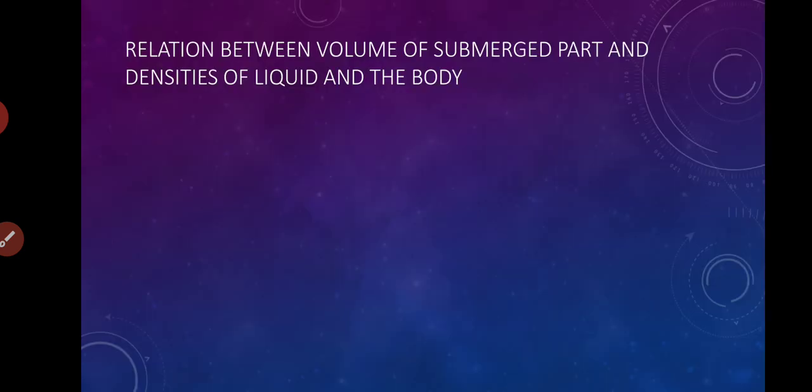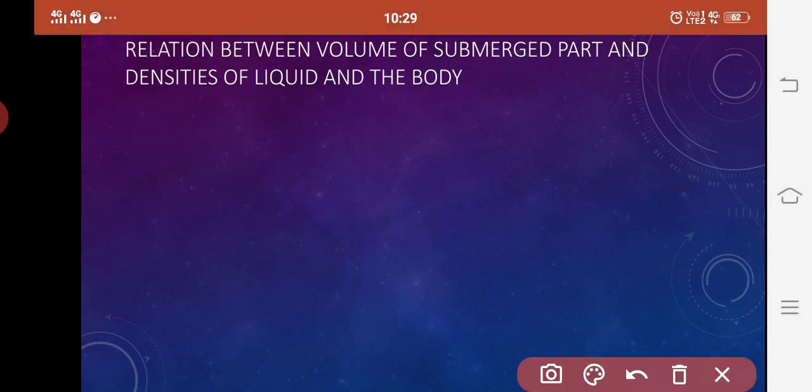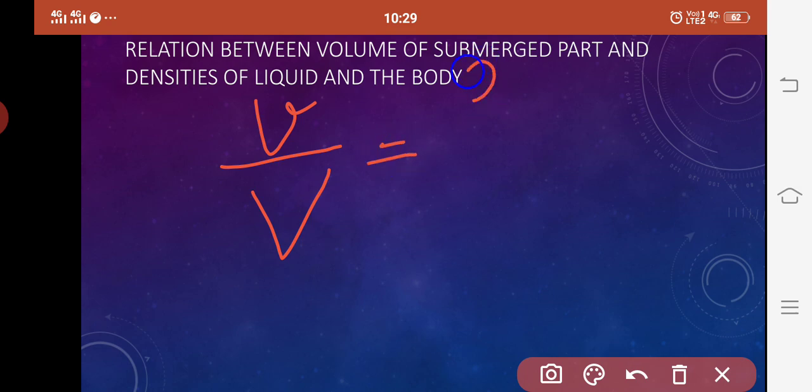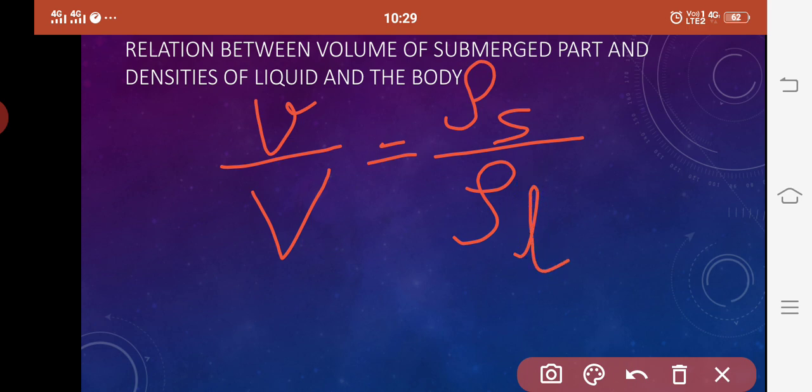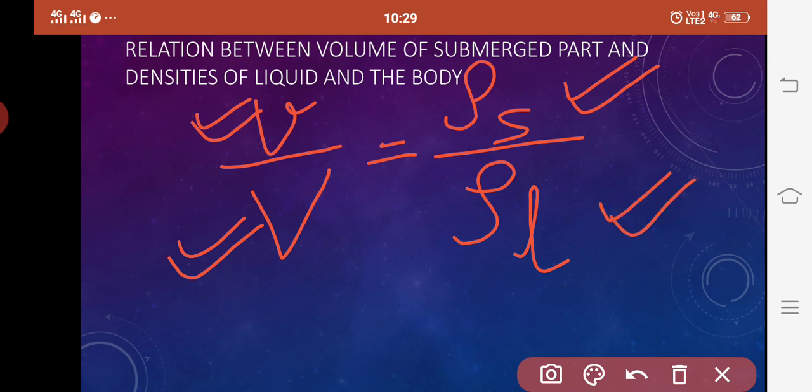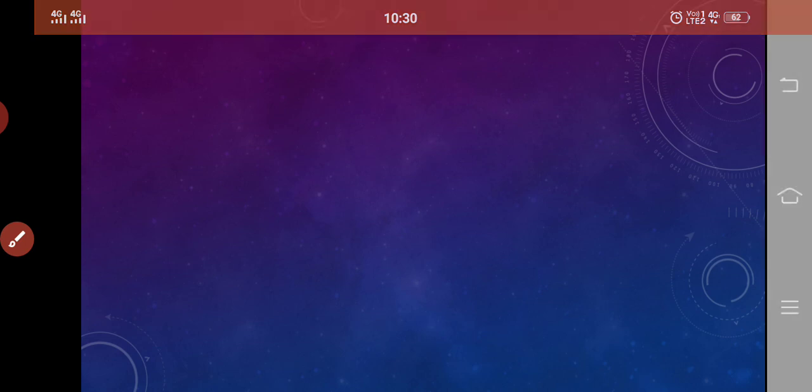Now the next and the last is the relationship between the volume of the submerged part and the density of the liquid and the body. So here the relationship is written as small v upon capital V is equal to rho s, that is the density of solid, upon rho l, the density of liquid. Here small v indicates the volume of the submerged part, capital V indicates the total volume of the solid, rho s indicates the density of the solid, and rho l indicates the density of the liquid in which the solid is submerged.